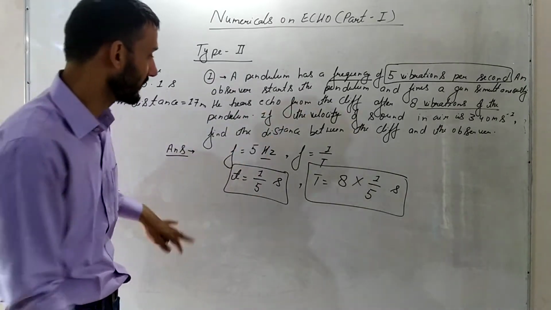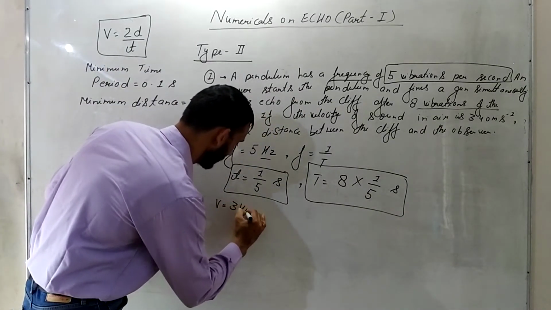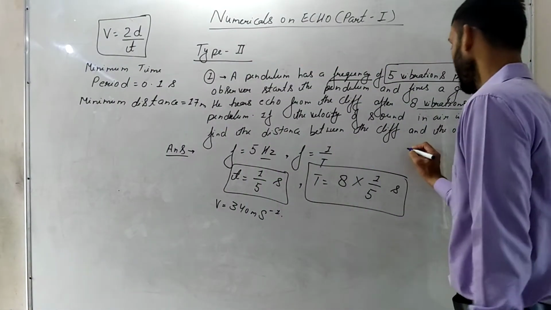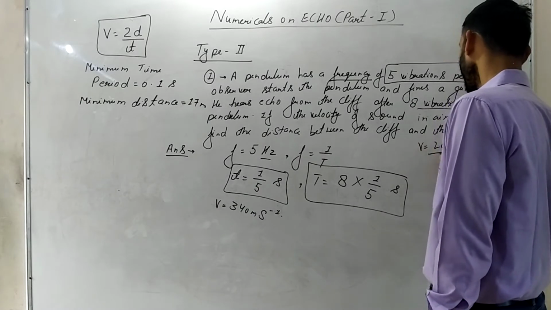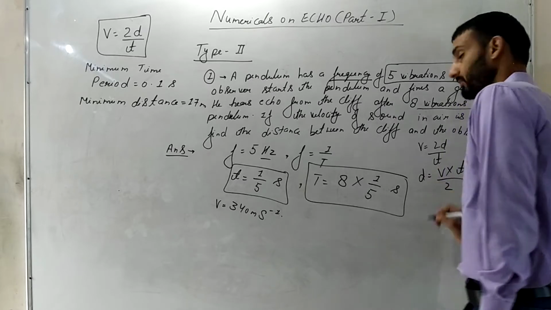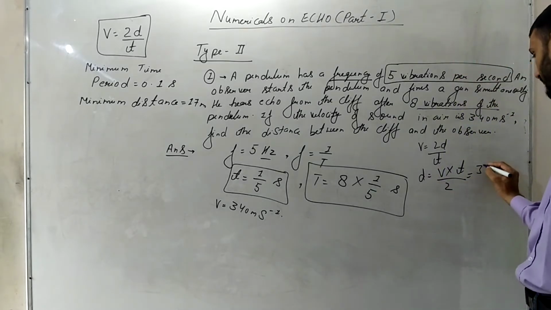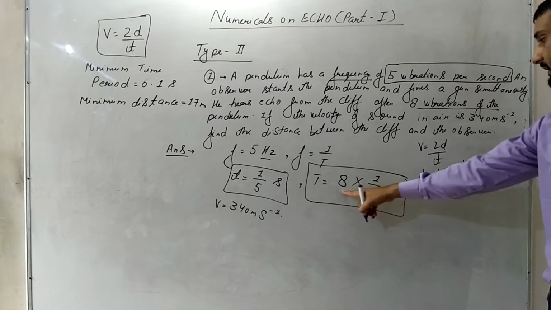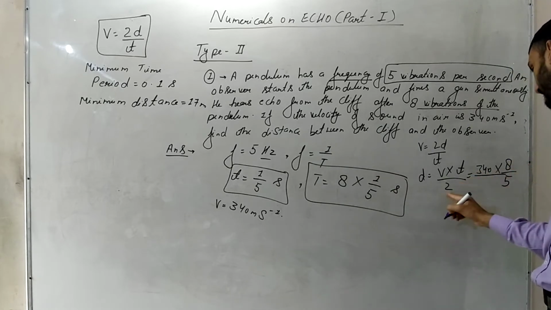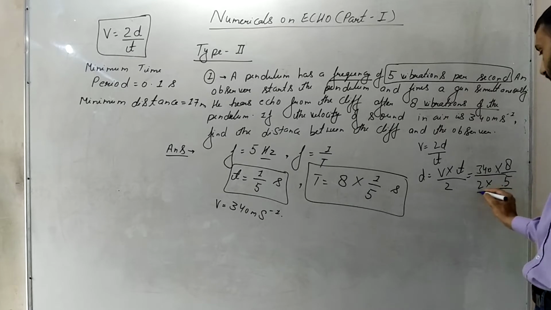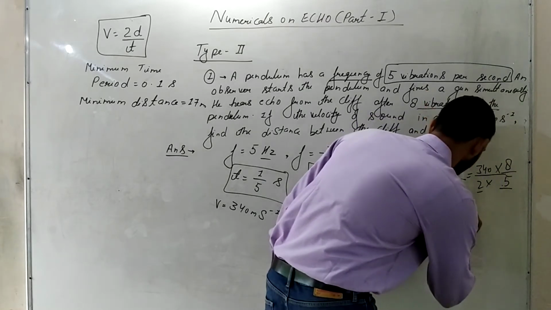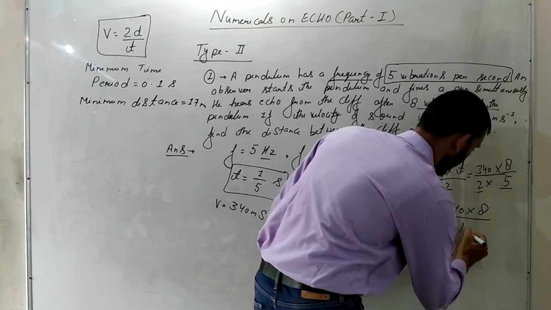Okay. Velocity of sound is 340 meter per second. We have to calculate the distance. Now we know that v is equal to 2d by t. So d will be how much? v into t upon 2. Put the values. 340 into time, which will be 8 upon 5, 8 upon 5, and then this 2 is there. You know that 5 twos are 10. So d is 340 into 8 upon 10.